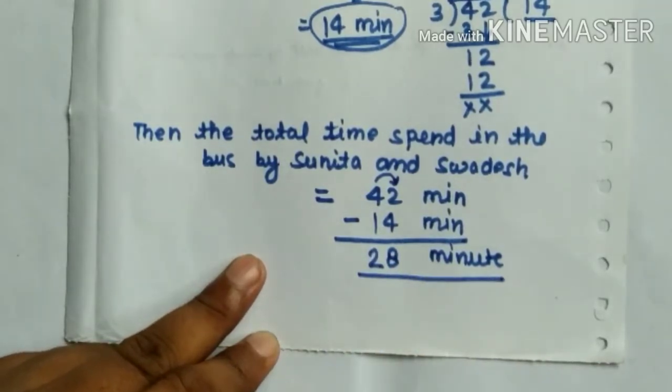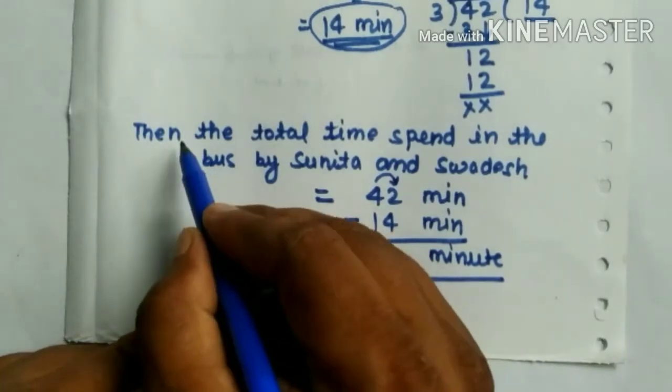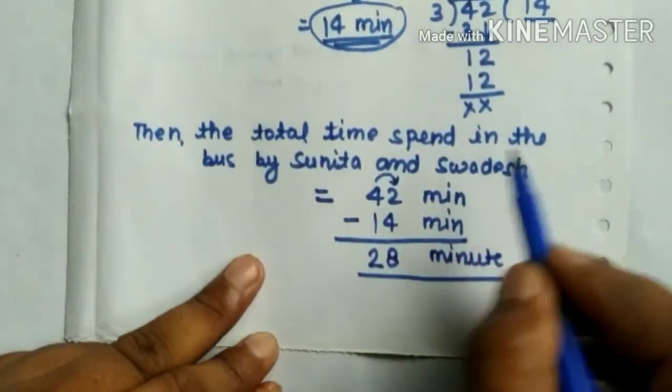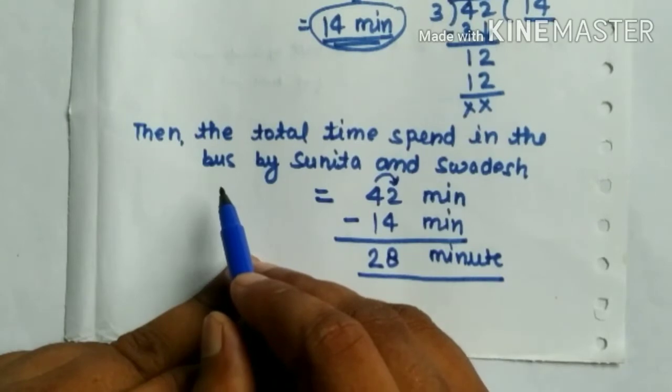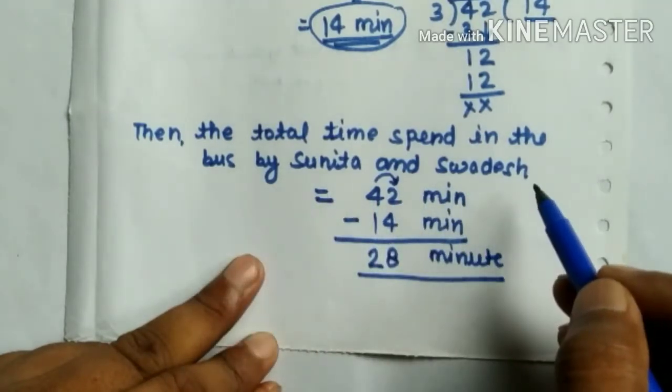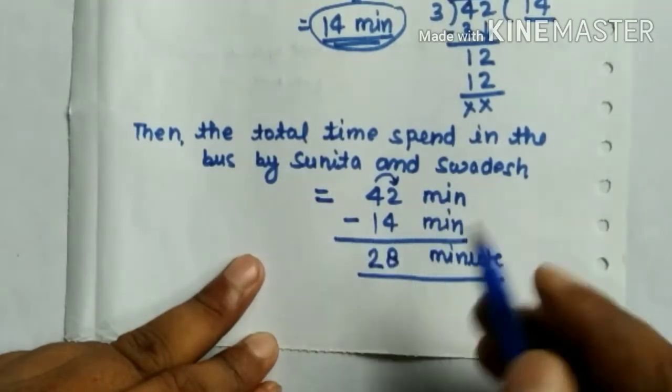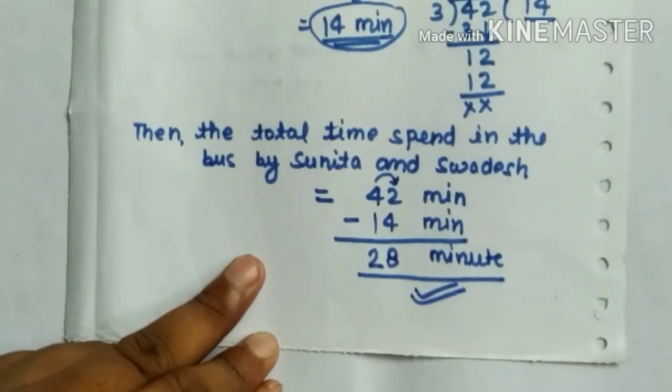We get 28 minutes. It means that the total time spent in the bus by Sunita and Swadesh is equal to 28 minutes. This is your answer.